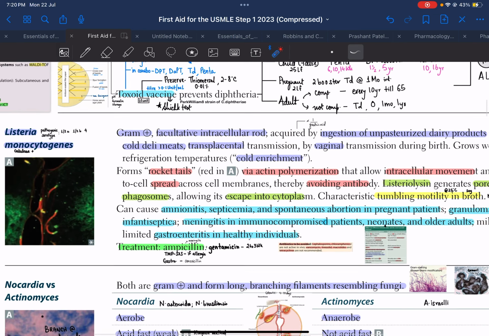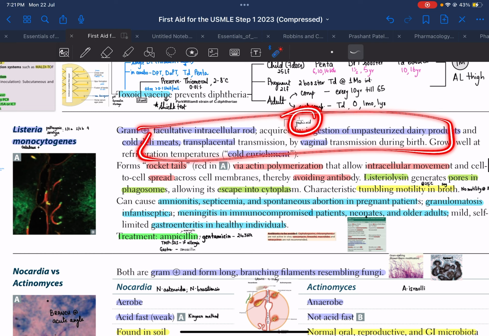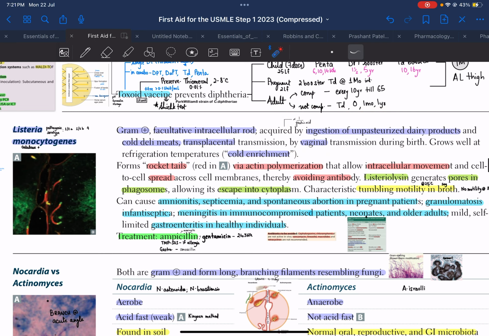Okay, so the few points which you have to take in your head over here are a history of unpasteurized dairy product intake or meat intake, or transplacental transmission, where a mother who was infected with Listeria might have a child infected with the same, or a history of vaginal transmission, or a patient on PPIs. These are some important keywords that are to be noted over here.